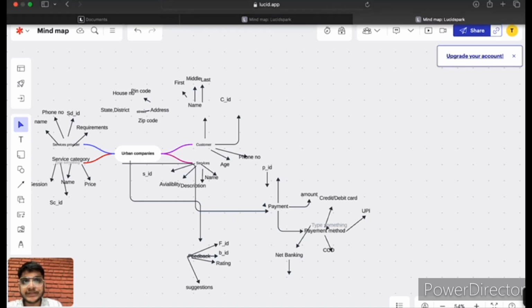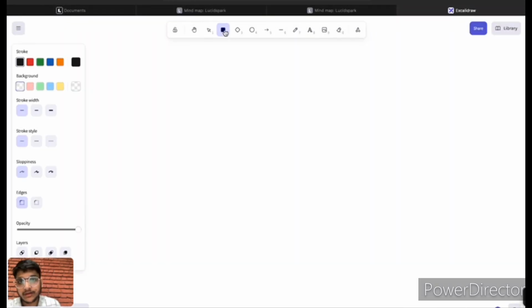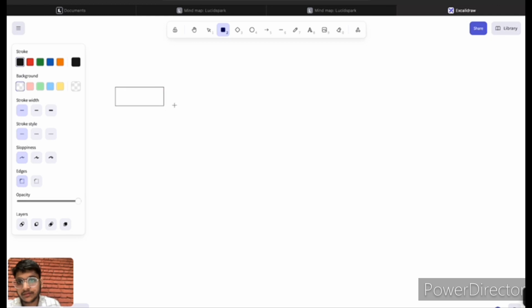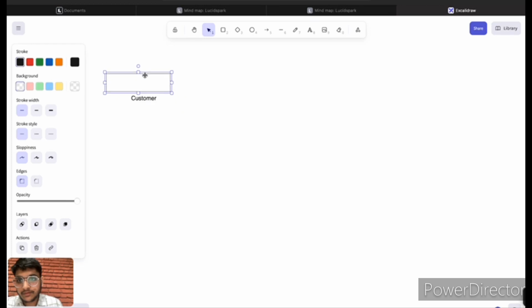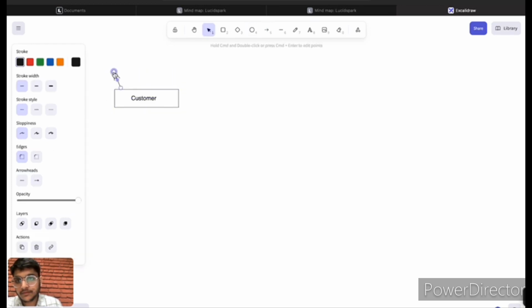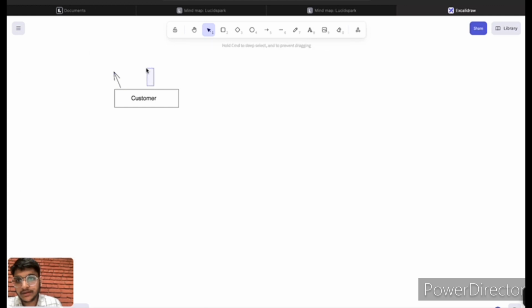So let's move towards the ER model of our project. The first entity is our customer. Then the customer attributes.